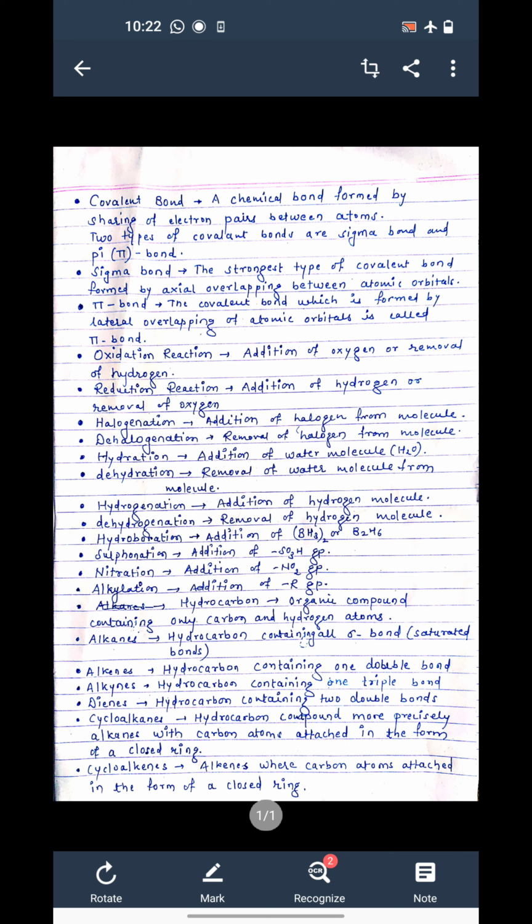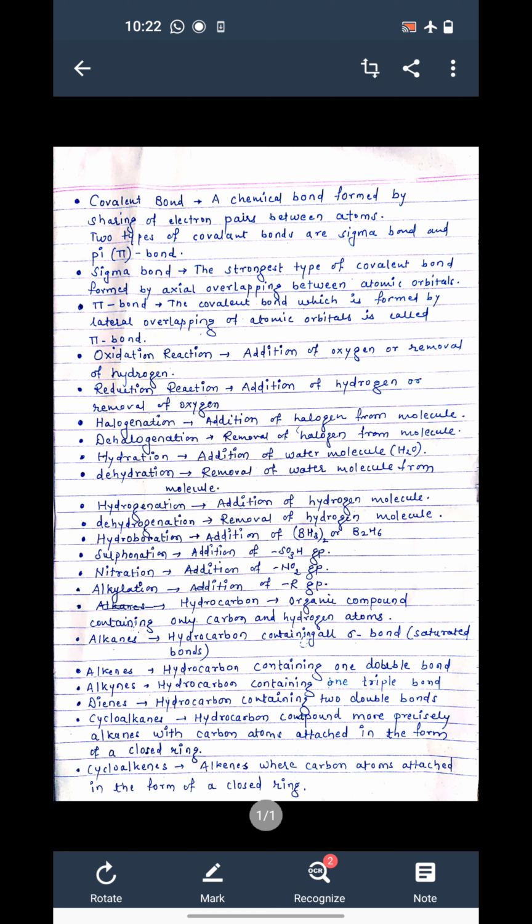Dienes, as the name suggests, di means two double bonds, so hydrocarbons containing two double bonds are called dienes. Then cycloalkanes are hydrocarbon compounds, or more precisely alkanes, but here carbon atoms are attached in the form of a ring. It is a saturated cyclic compound.